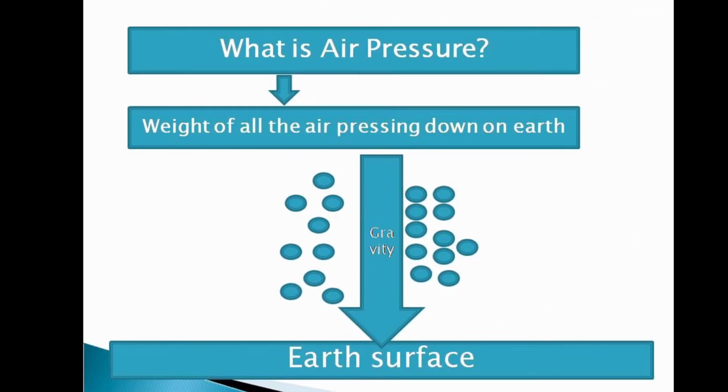In order to understand the difference between air and the wind, we will have to understand what is air pressure. So, what is air pressure? Air pressure is the weight of all the air in the atmosphere pressing down on the Earth's surface. Gravity pulls the air molecules and air masses towards the Earth. The pressure is exerted on the ground, and this pressure is called the air pressure.